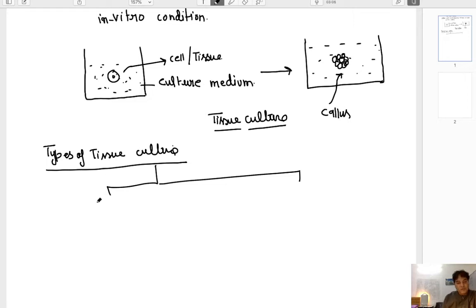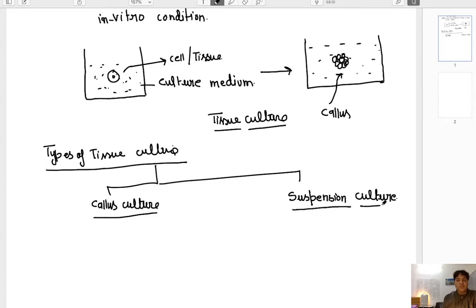One is called callus culture, and another type is called suspension culture. Now let us differentiate between these two types of cultures.